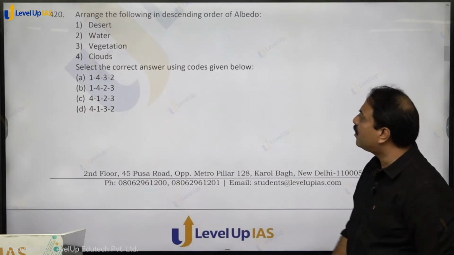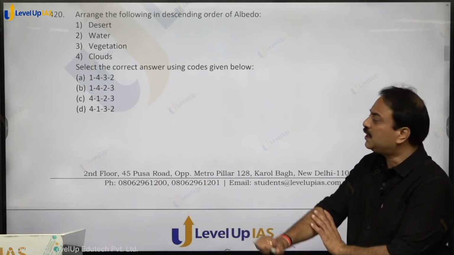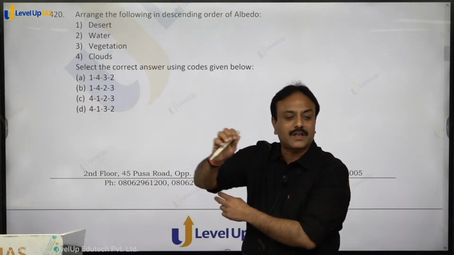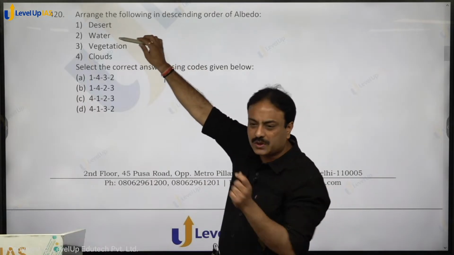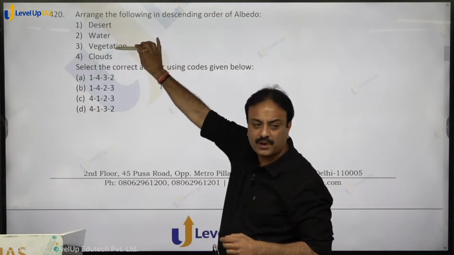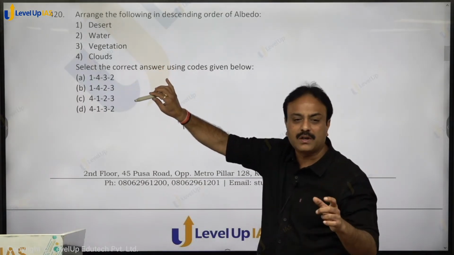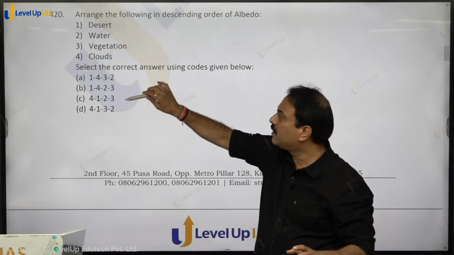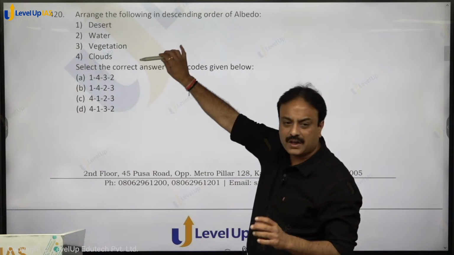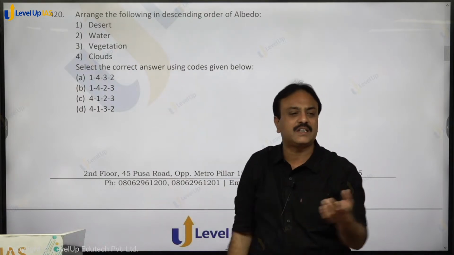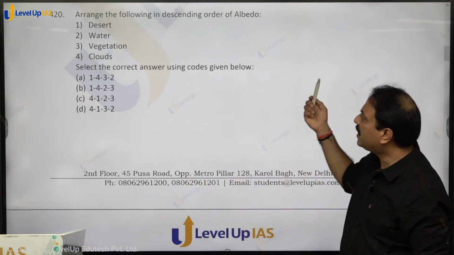Arrange the following in descending order of albedo. Again a static question, simple question. UPSC may ask you a question on this particular aspect directly, or it may give a landform associated with desert, water, vegetation and clouds. So if it names a cloud, nimbostratus cloud, then for desert it gives you the desert region, for water any ocean surface, for vegetation any dense forest cover, and it may ask you on that, or it can ask you directly.